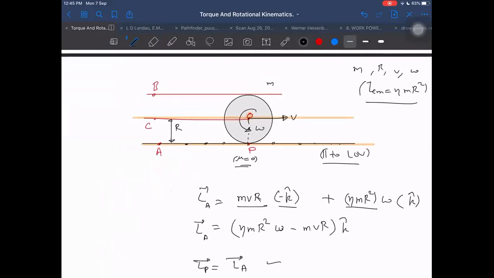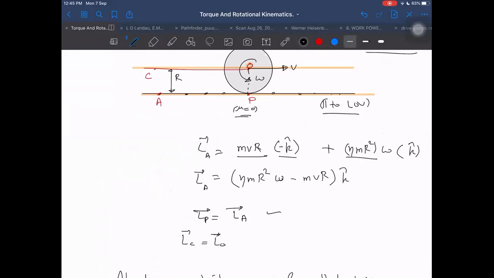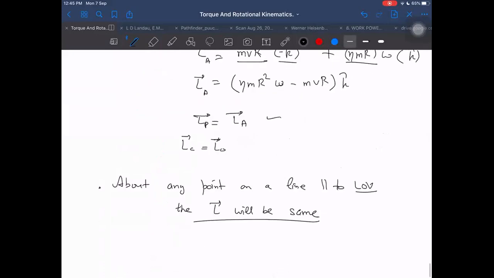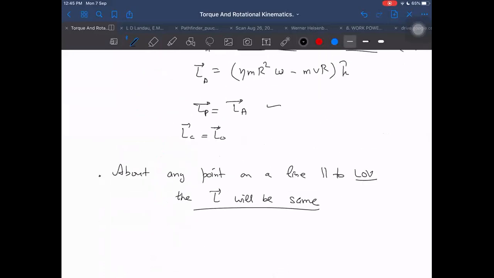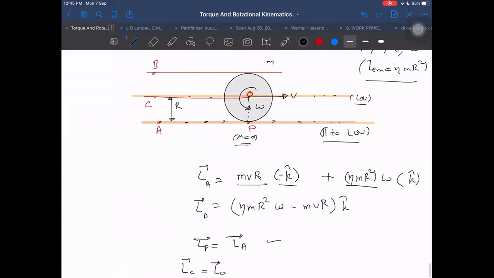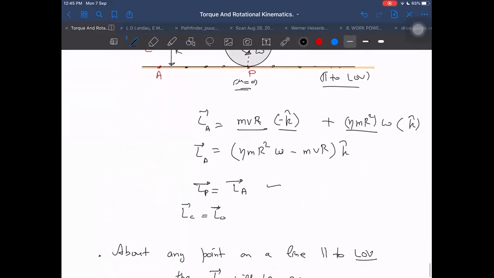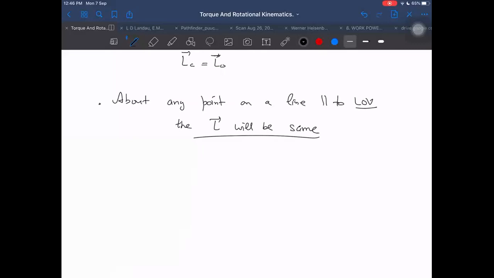And when will the other term vanish? The other term, RCM cross VCM, will vanish when we take any point on the line of velocity. Then the perpendicular distance is directly 0, and that will automatically happen if it is the line of velocity. We should say the line of velocity passing through the center of mass.